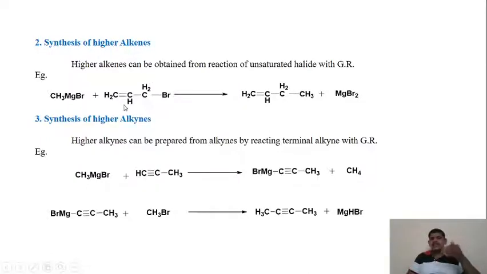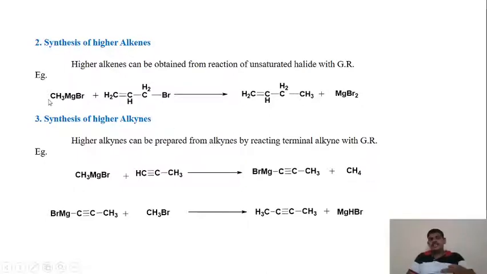Okay, the compounds which contain double or triple bonds are unsaturated compounds. Here the bromine group is a halide, so these compounds are unsaturated halides. When this unsaturated halide reacts with the Grignard reagent, it gives us the higher alkene or the higher unsaturated compound.